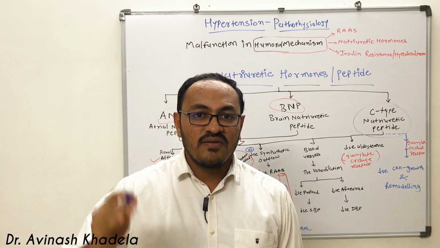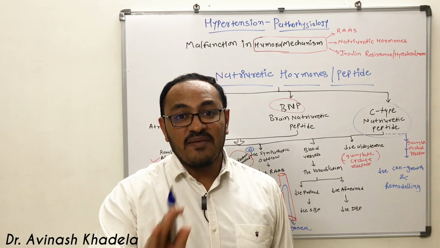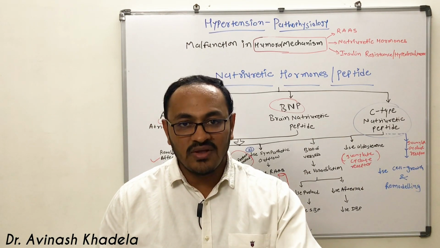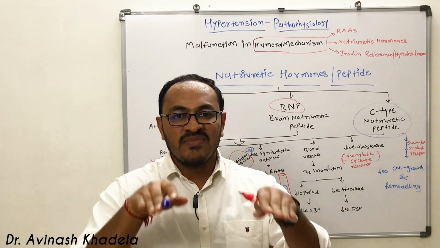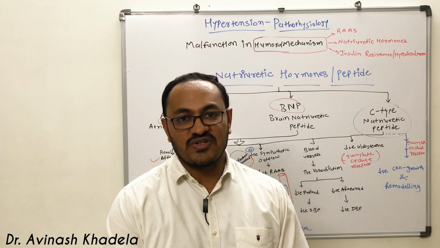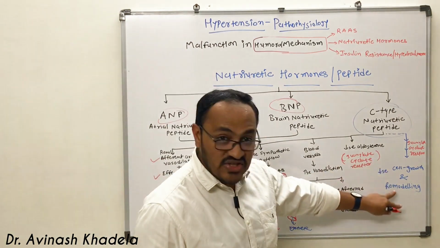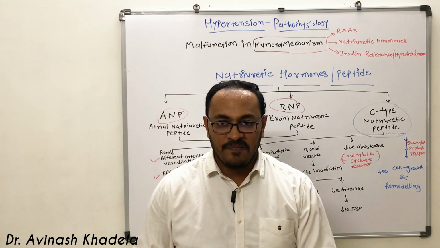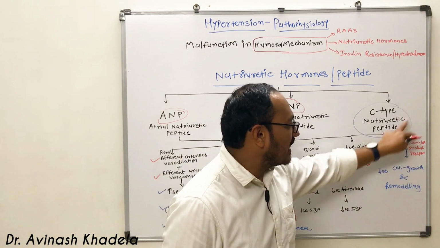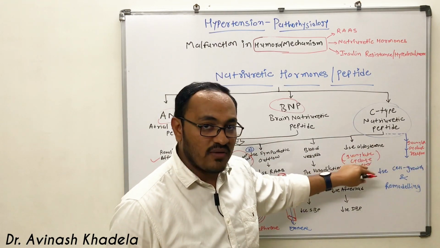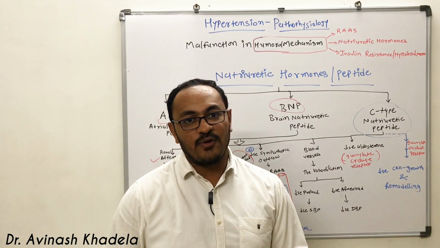So this will be prevented by C-type natriuretic peptide. When it is secreted, it inhibits the cellular growth and remodeling of the cardiac myocytes and preserves the cardiac function. That action is mediated by guanylate cyclase receptor, and that is why I have mentioned guanylate cyclase receptor for the two important functions or physiological actions of natriuretic peptide.